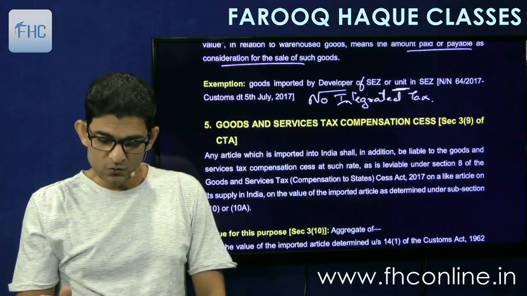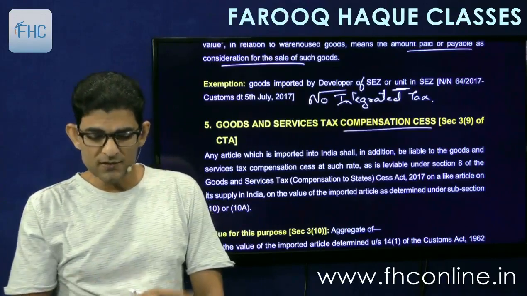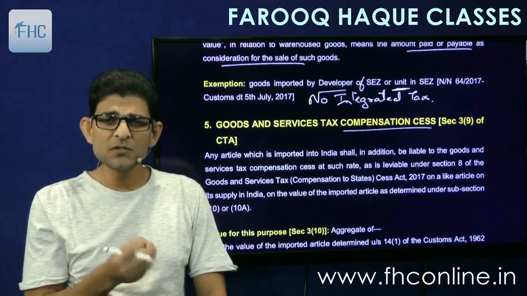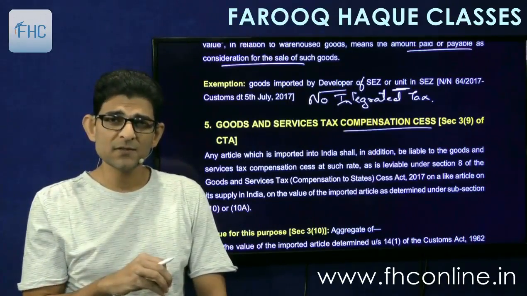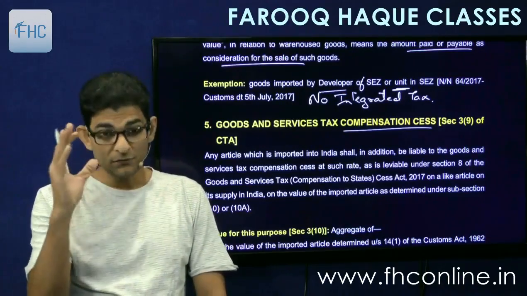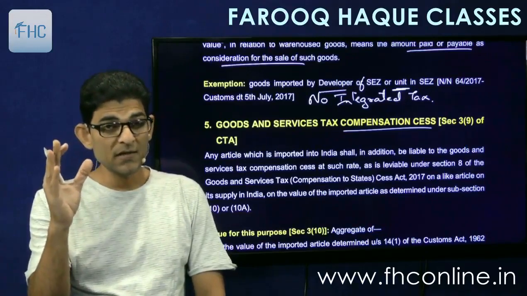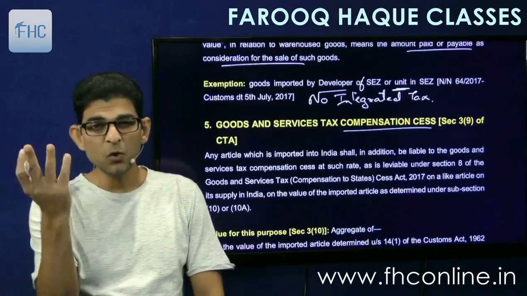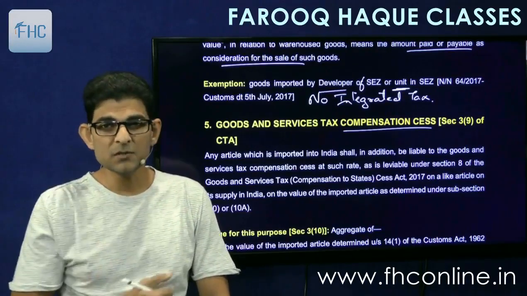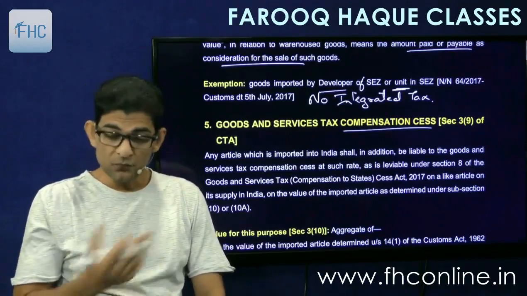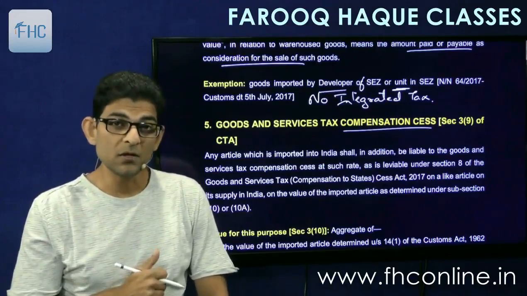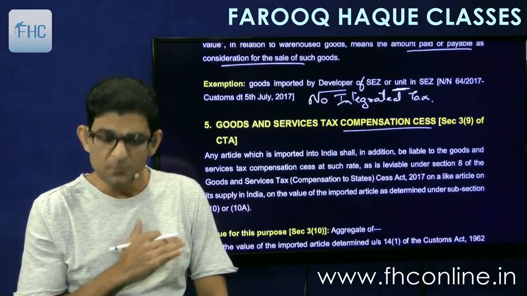Then goods and service tax compensation cess, GST compensation cess, which is absolutely similar to integrated tax. Only thing is that if the goods in India are liable to integrated tax as well as cess, then we'll countervail both. But normally very few goods are there which are chargeable with this cess. So if those goods are imported into India, then that cess will also be countervailed in the similar fashion.